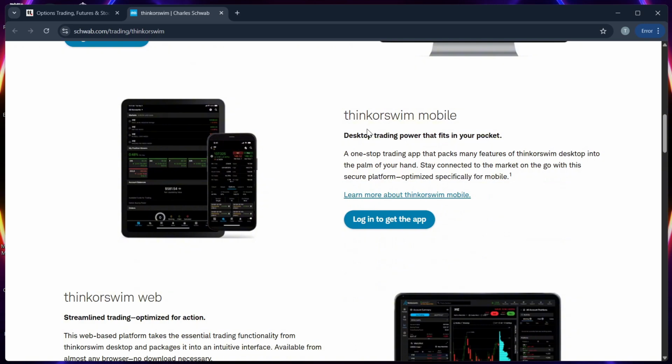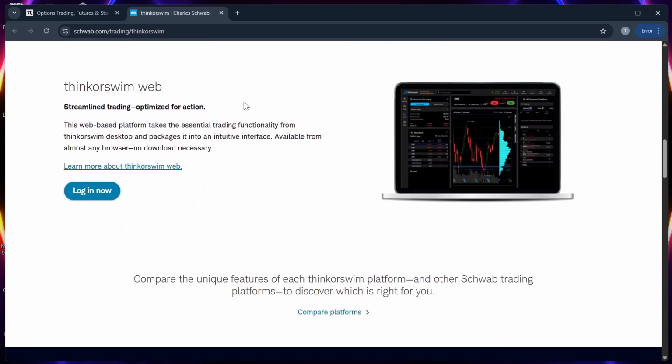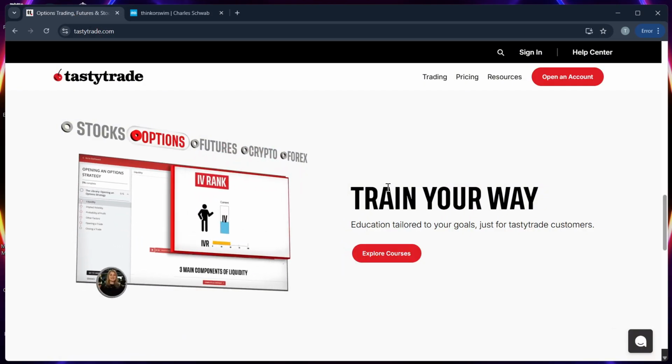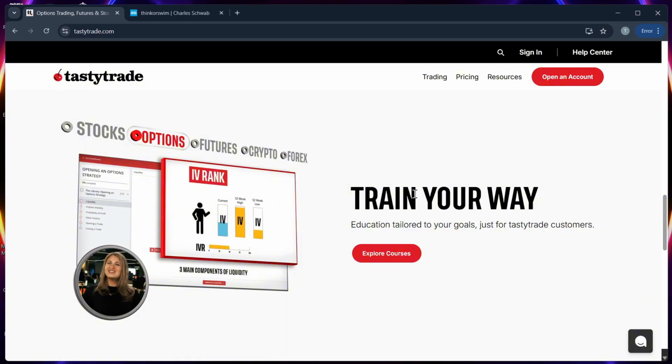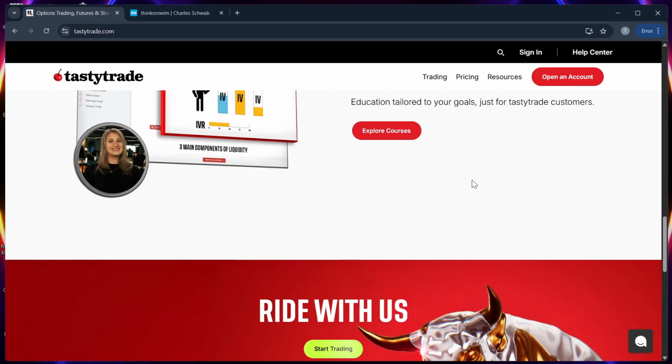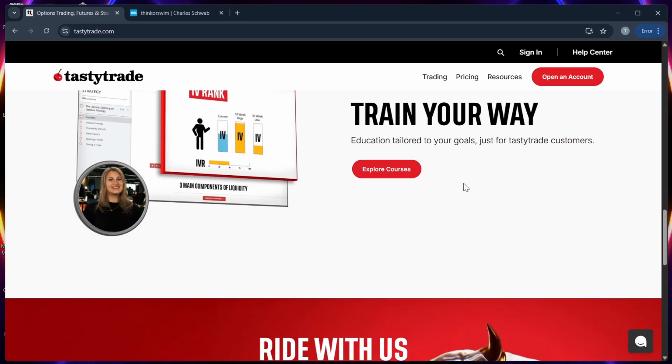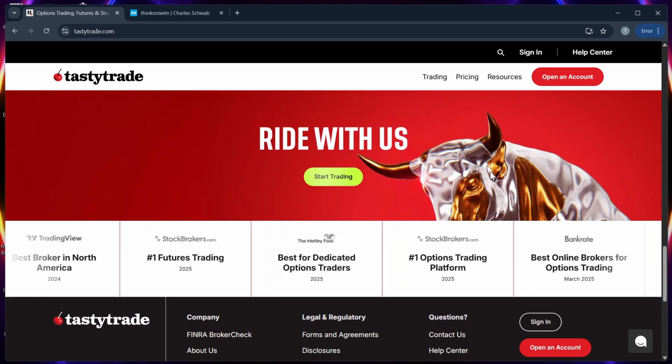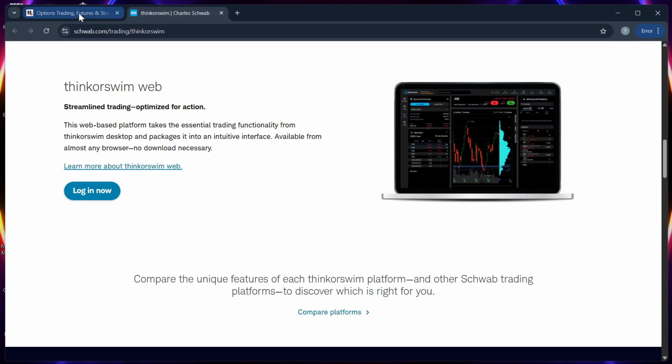Number 2, features. Thinkorswim dominates in technical tools, indicators, and asset classes, while Tastytrade simplifies options chains, offers fast execution, and integrates educational videos in real time. Number 3, education. Both platforms provide great education, but Tastytrade is known for its daily live shows and practical trading lessons. Number 4, commissions. Both offer zero commission on stock trades.